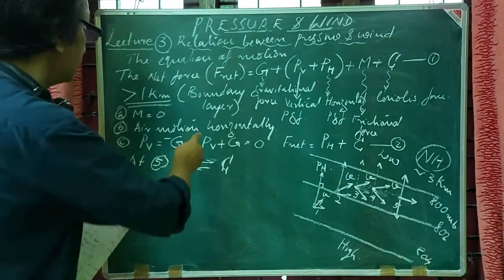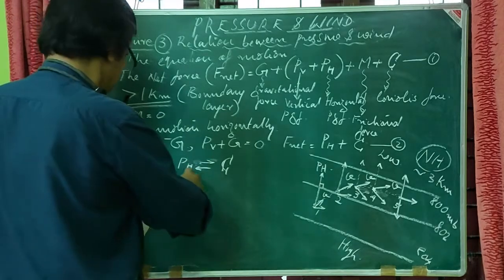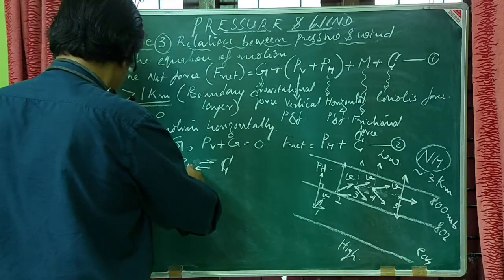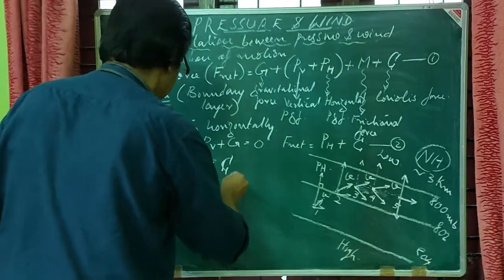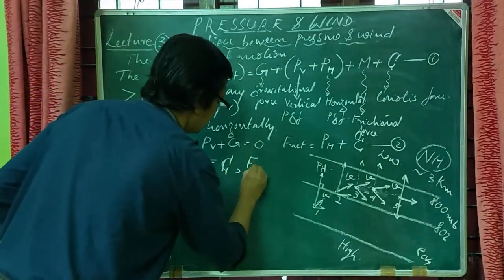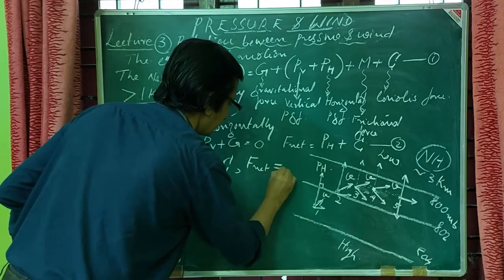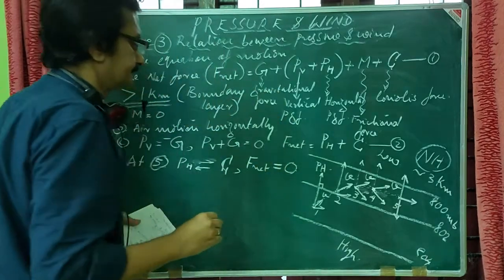So in this equation, pH and C balance, and thereby we can see F net becomes 0.